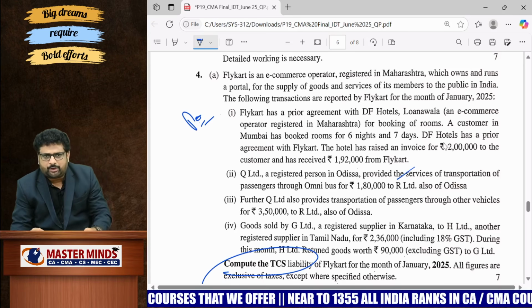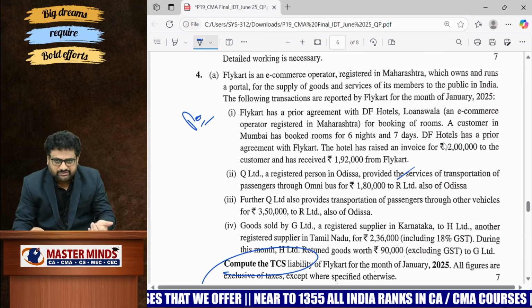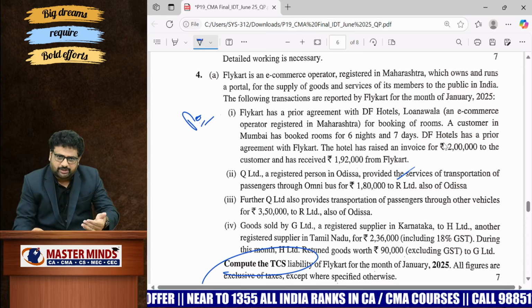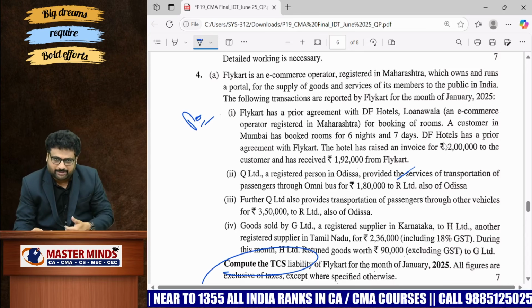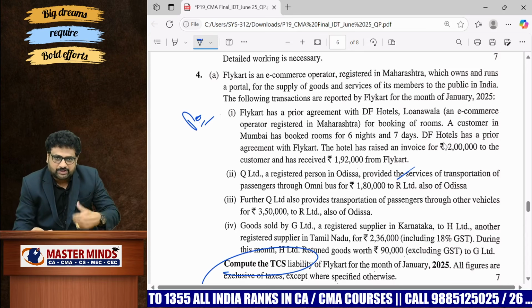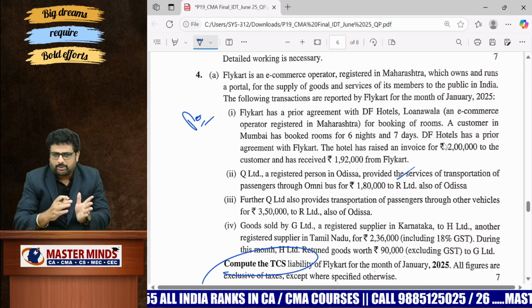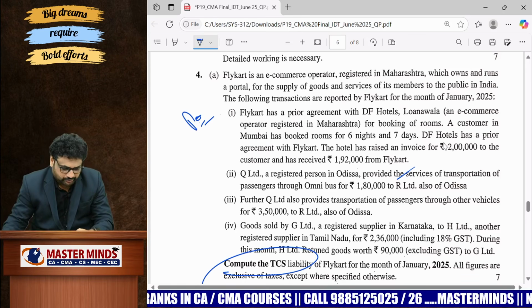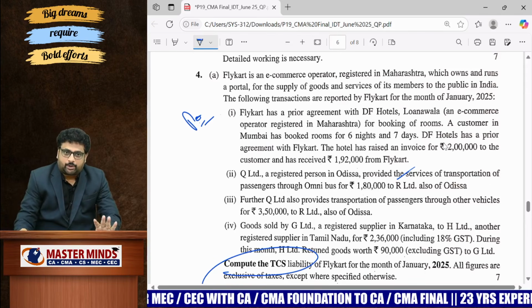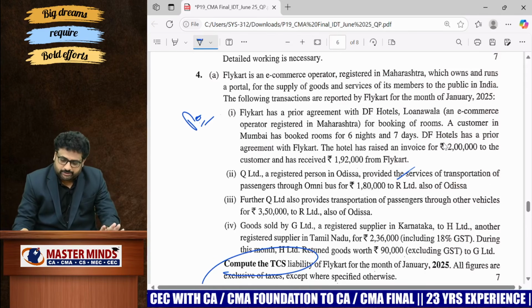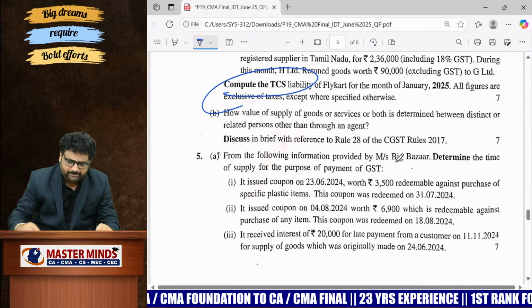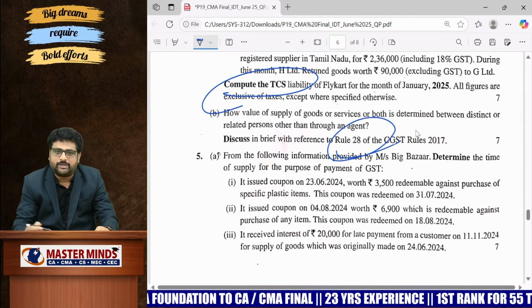But definitely if you have the conceptual knowledge of TCS, when TCS is applicable, what are the cases where TCS is required to be deducted, what are the cases where TCS is not required, definitely you are able to answer these questions. That's why you should have the conceptual knowledge in order to answer these questions.